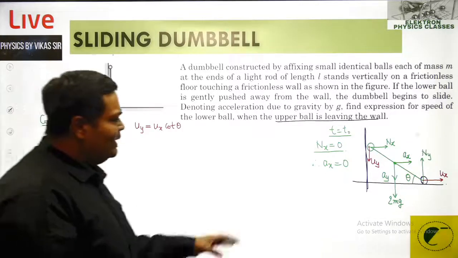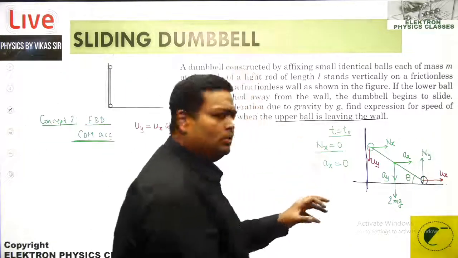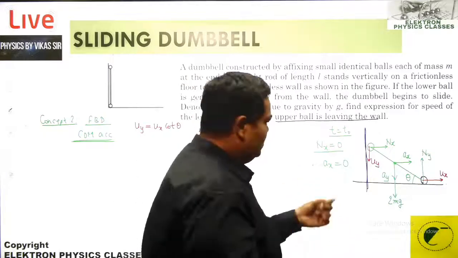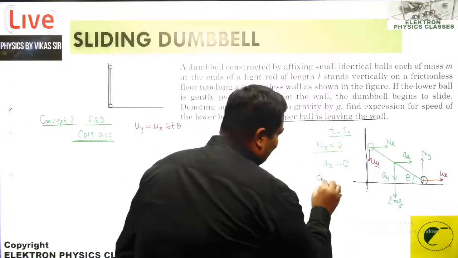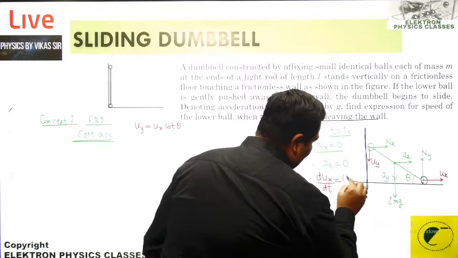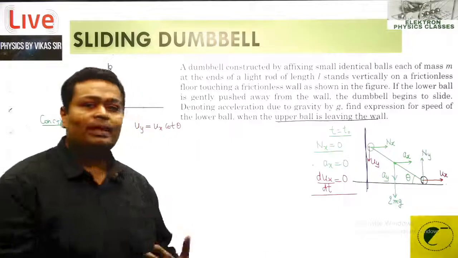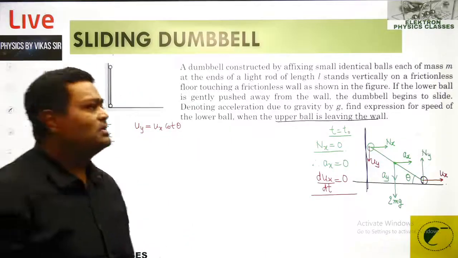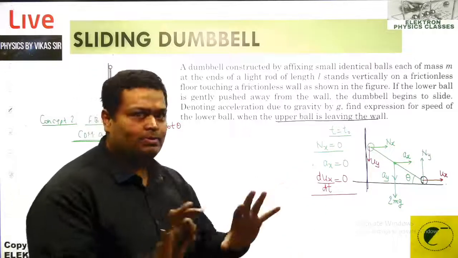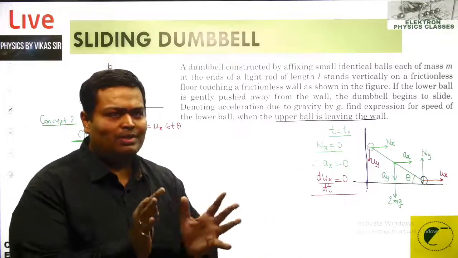Correct. Now, what is the meaning of Ax equal to 0? Ax equal to 0 gives us a concept, the acceleration horizontally becomes 0. But what does this mean? This means dux upon dt becomes 0. Now, by the mathematical behavior, we must say that ux has become constant. Okay, I do understand that. So ux has become constant. So we understand this idea.